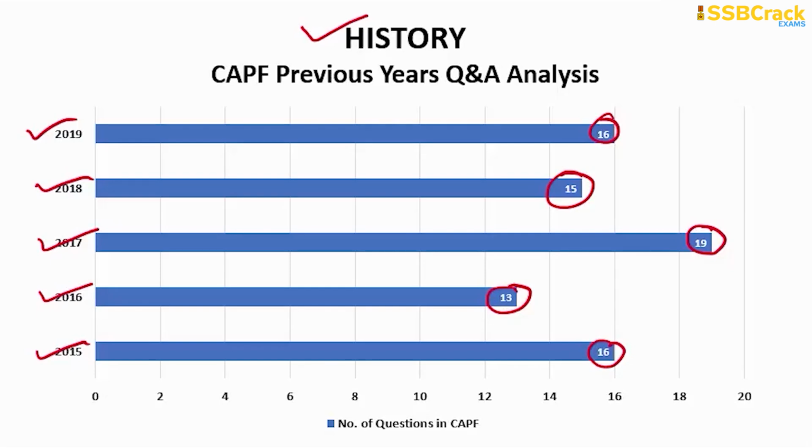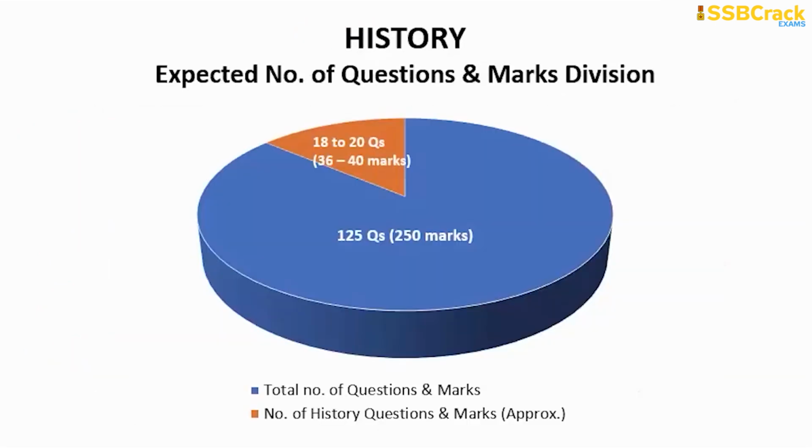So by this, you can easily expect 18 to 20 questions, which is again a huge portion. And if you're preparing your history portion well, reading the ancient, medieval, modern history, you can easily score 36 to 40 marks in this particular section and in your CAPF exam.